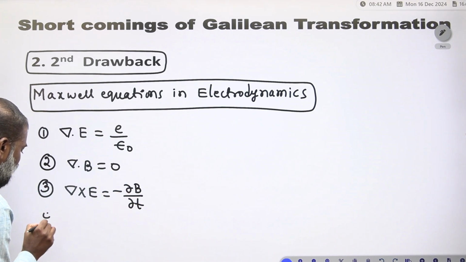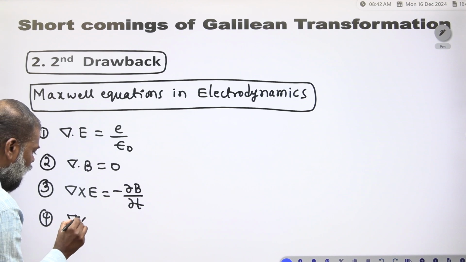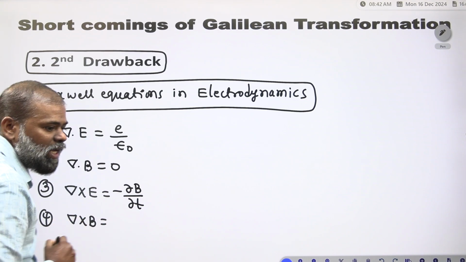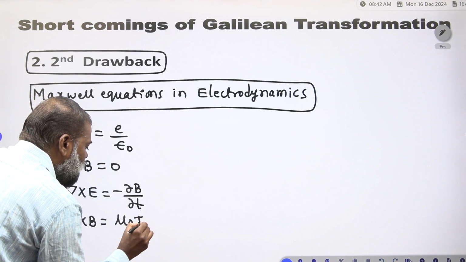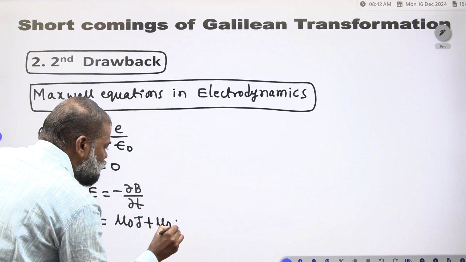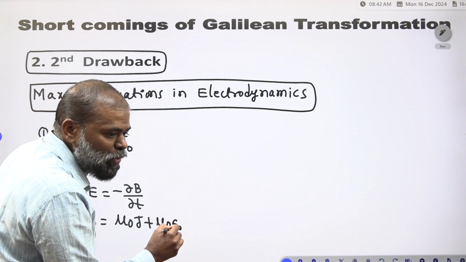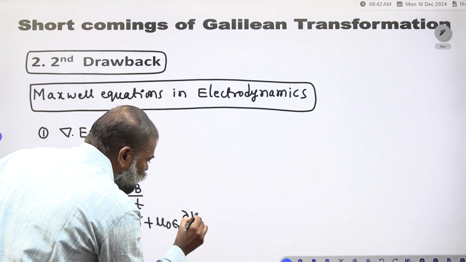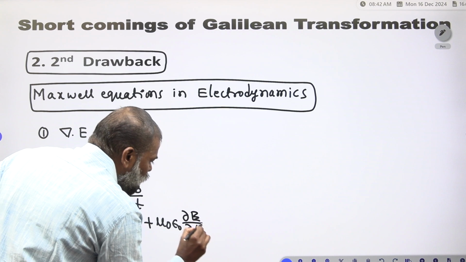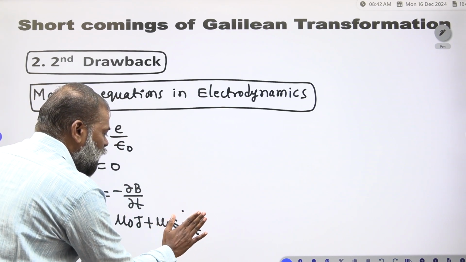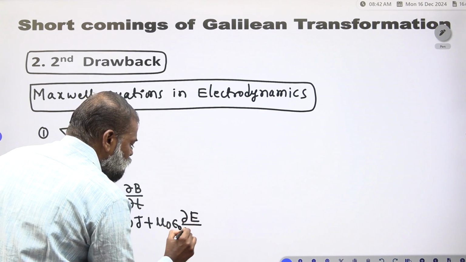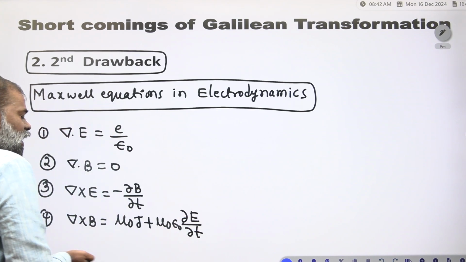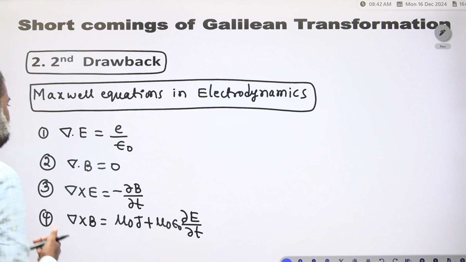The fourth is del cross B is equal to mu naught J plus mu naught epsilon naught into dou E by dou t. This one is the modified Ampere's law.